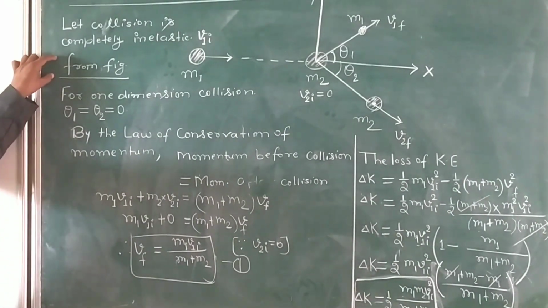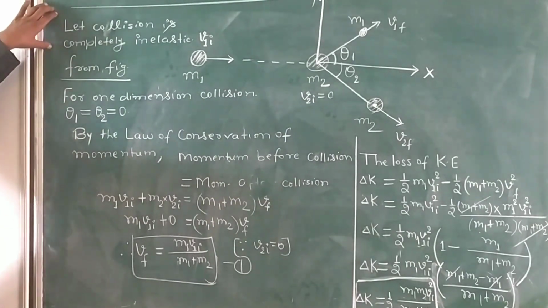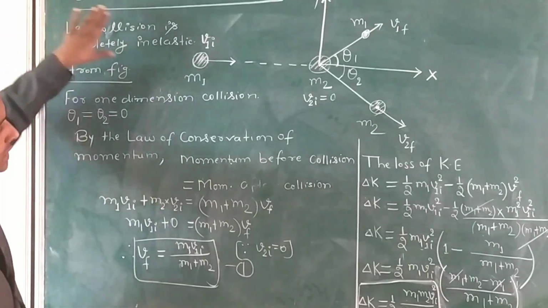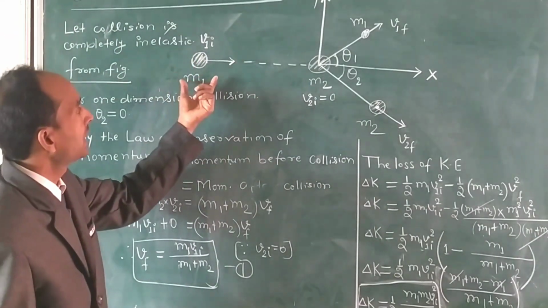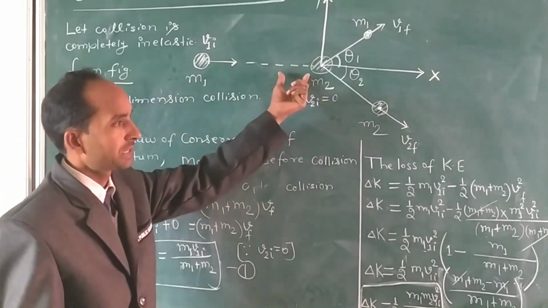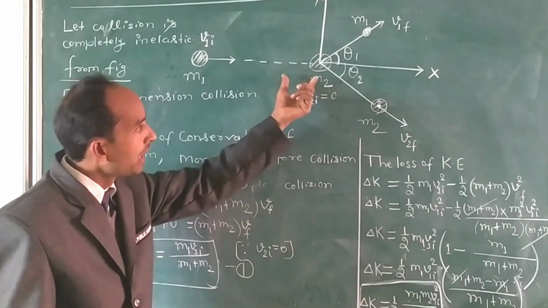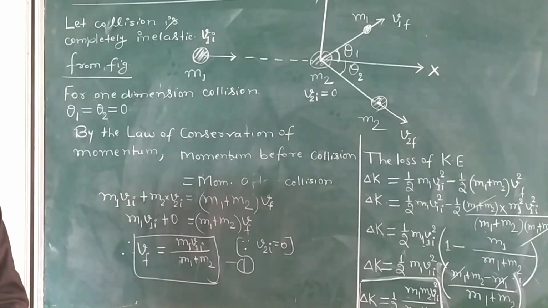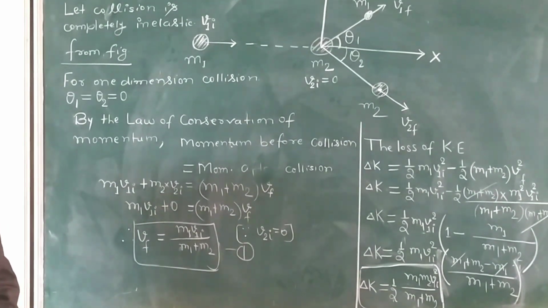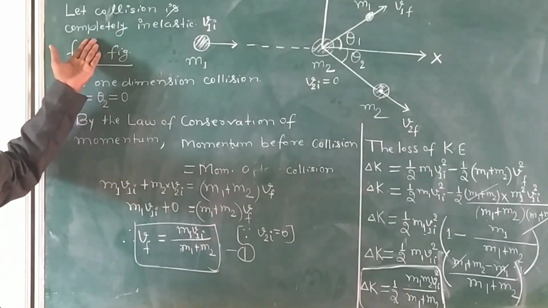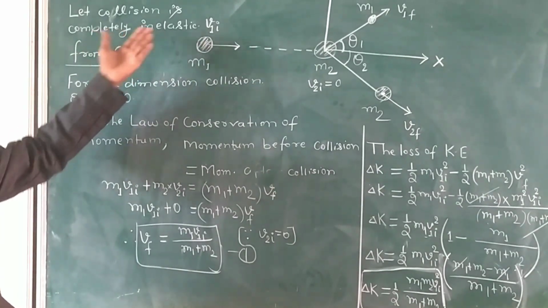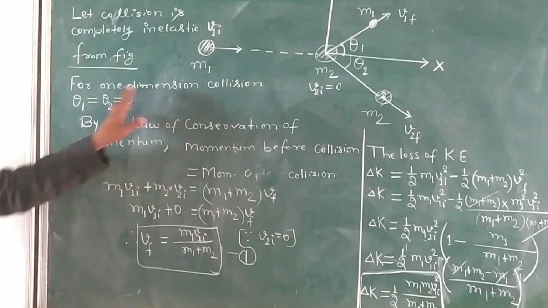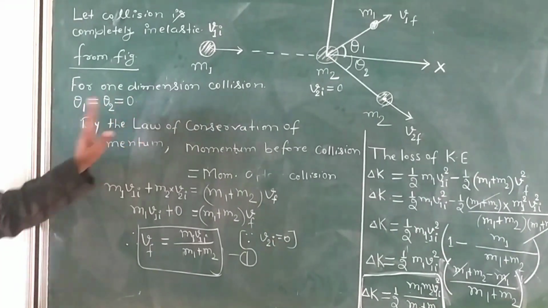Therefore from the figure, this is the completely inelastic collision, because when one body strikes the other and together they move in one dimension or two dimensions, then this type of collision is called inelastic collision. Now from the figure, for one dimension theta 1 equals theta 2 equals 0.